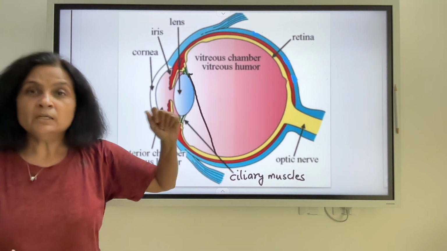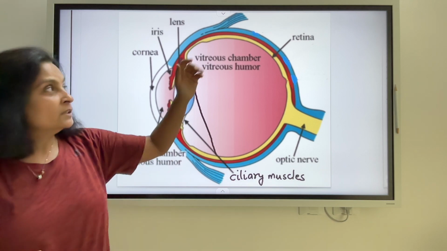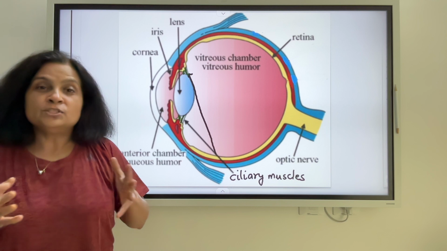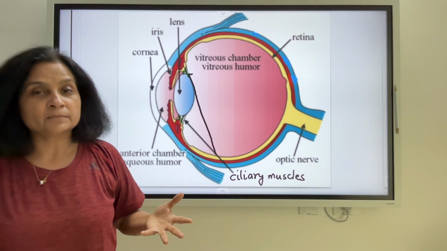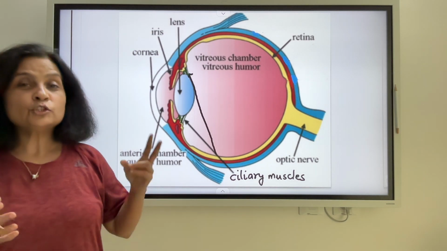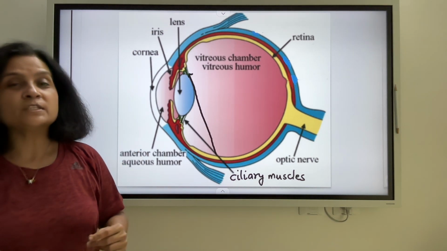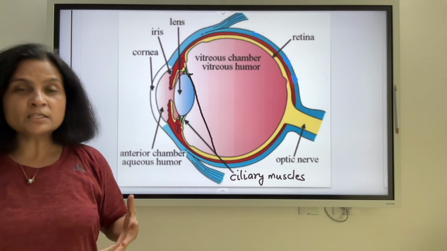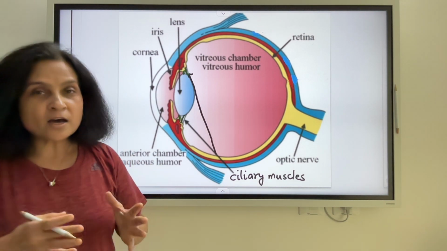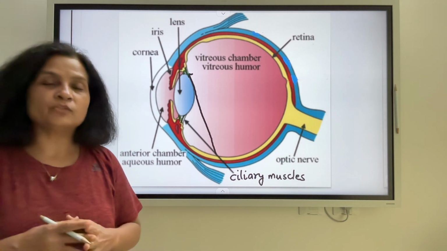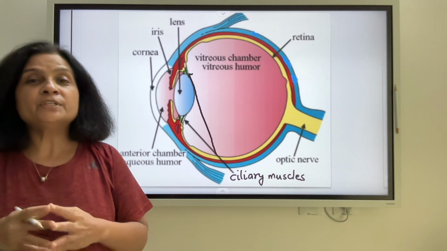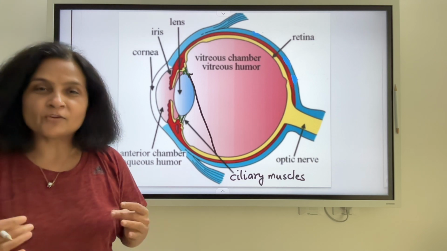So very well, we have another part here, the retina, which is the sensitive part of our eye where our images are formed. Now this screen of the eye, which is called the retina, has two kinds of photoreceptive cells. You have the rods and you have the cones. So what type of cells are rods? Well, they are sensitive to intensity of light rays, and cones are those kinds of receptor cells which are sensitive to color of light ray.